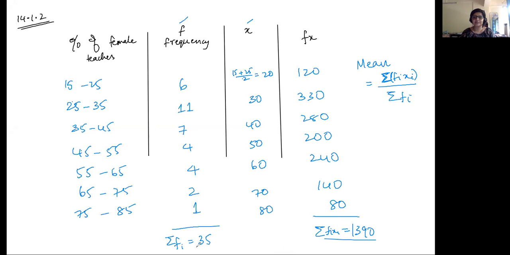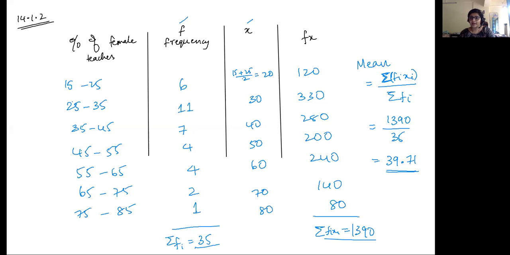So once you find the sum, and this way it's easier, right? Instead of adding it all horizontally, add it in the table itself, it's very easy. So put the values in the formula for mean. There'll be 1390 divided by 35. And when you solve this, you should get what? 39.71, yeah? Yeah, 39.71. This should be your answer. Okay?